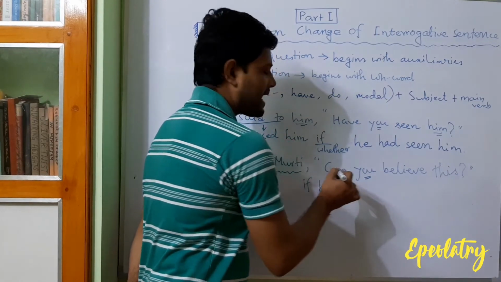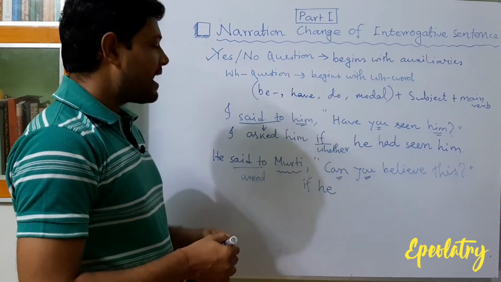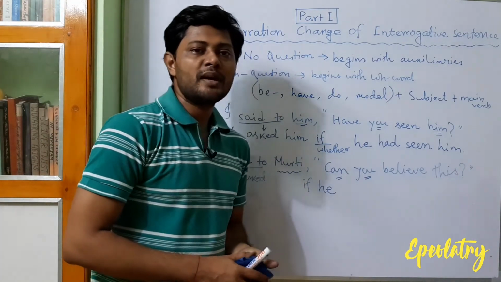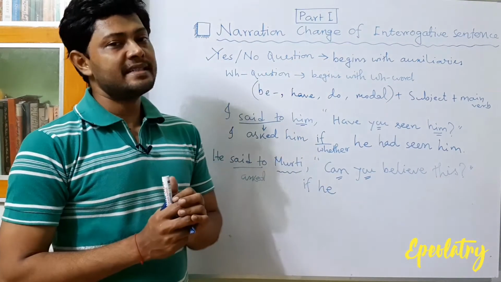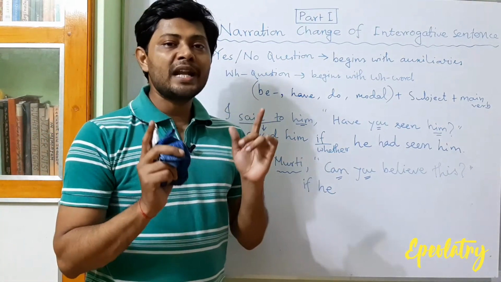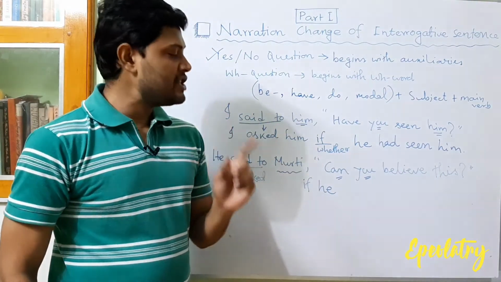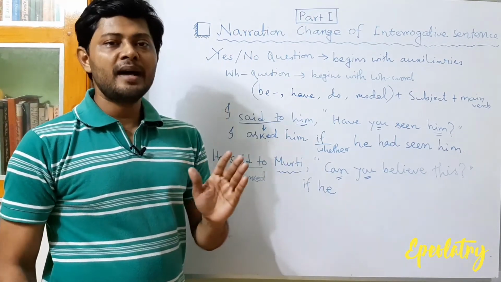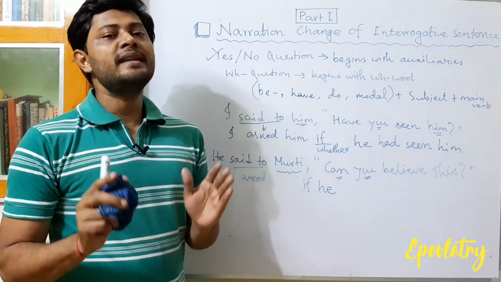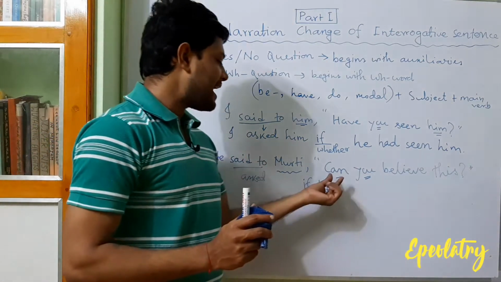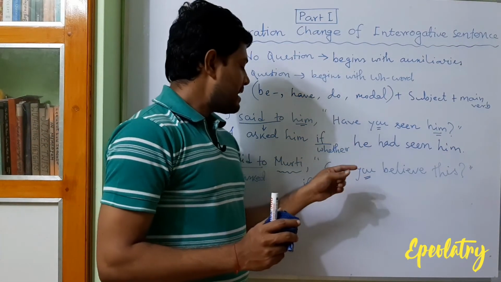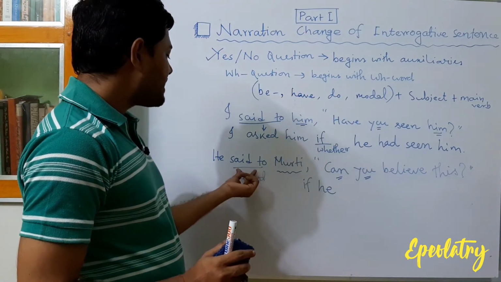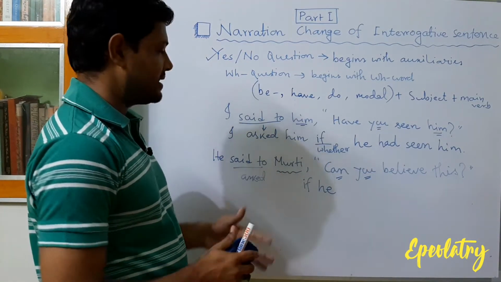After that the sentence is "you can believe this". So the modal verb "can" is present, and while learning the rules of narration change of assertive sentences, we have learned that if in a sentence there is a modal auxiliary, the change of tense will be of the modal auxiliary and the main verb should remain unchanged. So here "can" will be changed into "could", as the reporting verb is in the past tense.